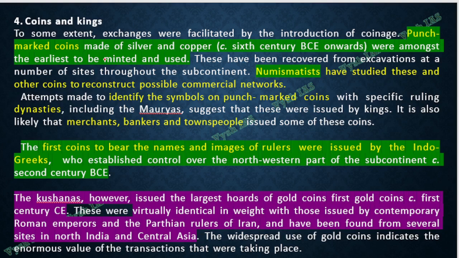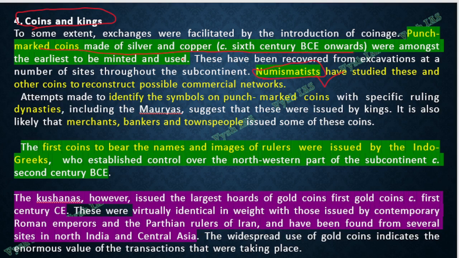So now here about coins. This is also a very detailed mains question. 10 marker questions come like numismatics. Numismatics means the people who study coins. What are their findings over the timeline from Mauryan to Gupta? One question came in mains, very recently it came. So here they are telling, earlier there were punch marked coins made of silver and copper, 6th century BC, that is 600 BC onwards.